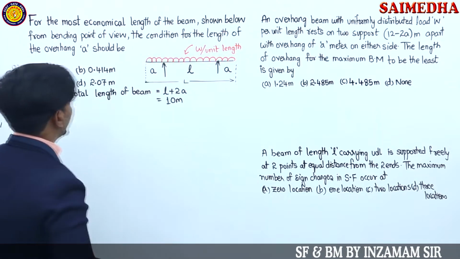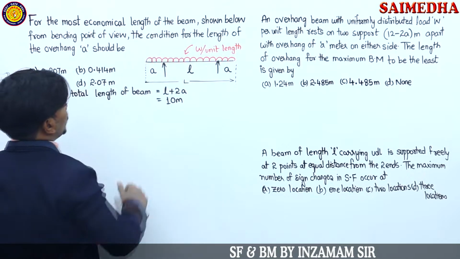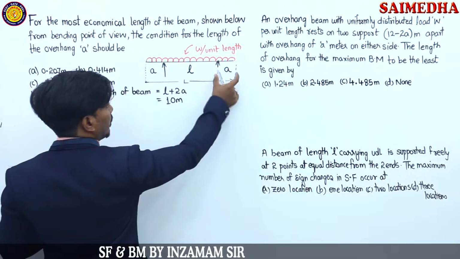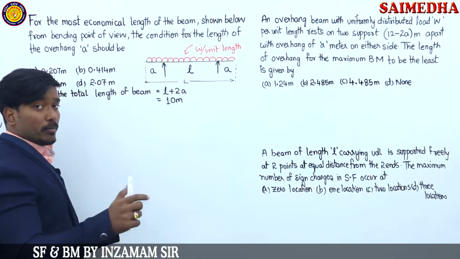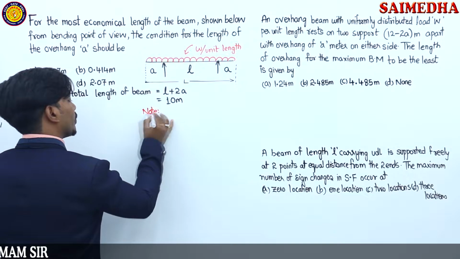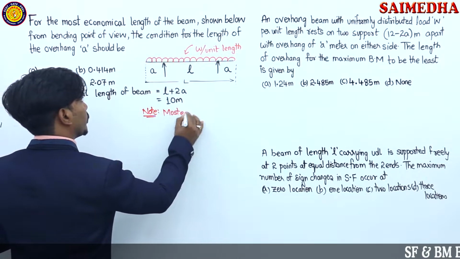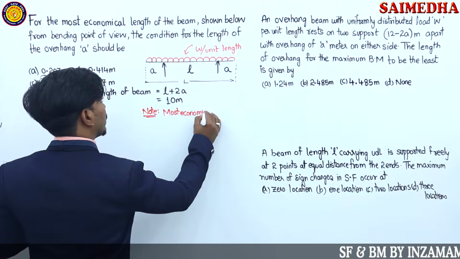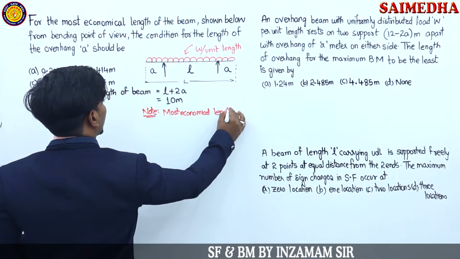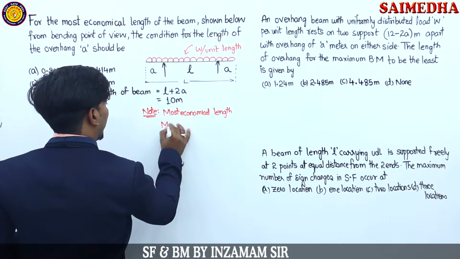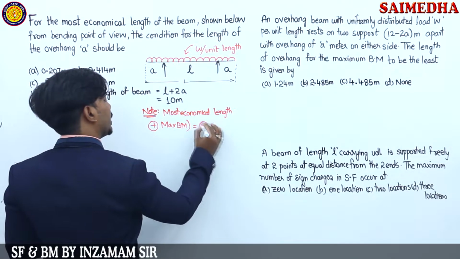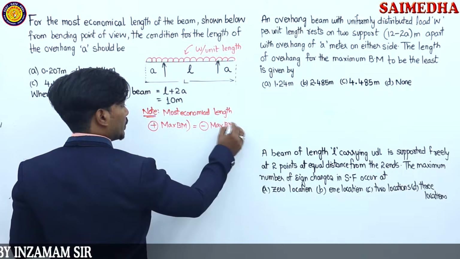this video lecture guys. Observe, for the most economical length of the beam shown below, from bending moment point of view, the condition for the length of the overhang. This overhang part length is being asked, from the most economical bending point of view. Note this point guys, you need to remember for the most economical condition. You need to remember that maximum positive bending moment will be equal to maximum negative bending moment. This is what we need to remember guys.